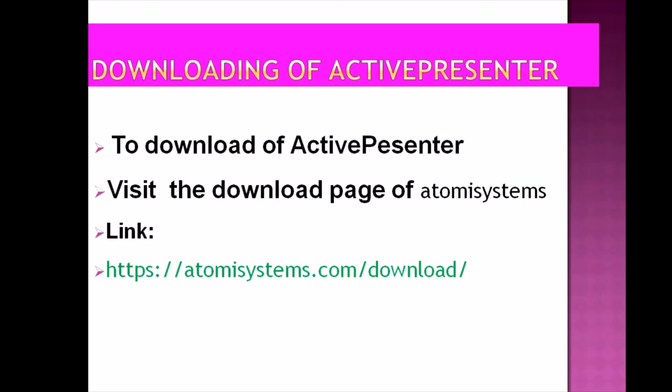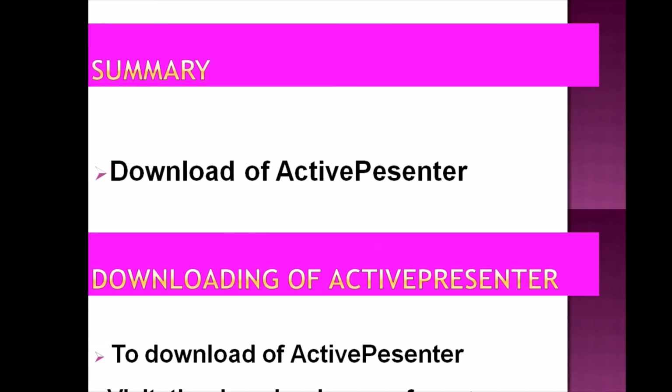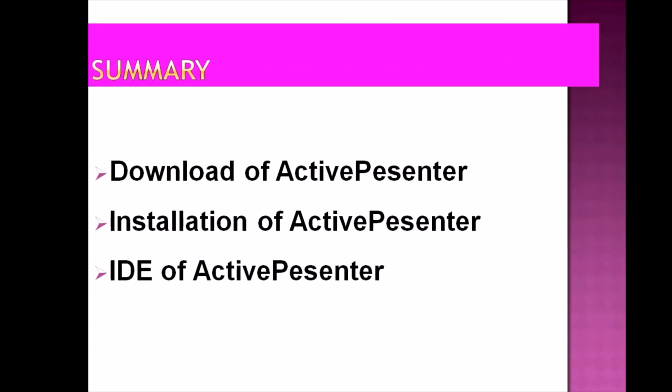Friends, in part 1 of ActivePresenter, we learned how to download and install ActivePresenter. At the same time, we introduced ourselves to the integrated development environment provided by ActivePresenter, where we saw the start page and different resources on the start page.